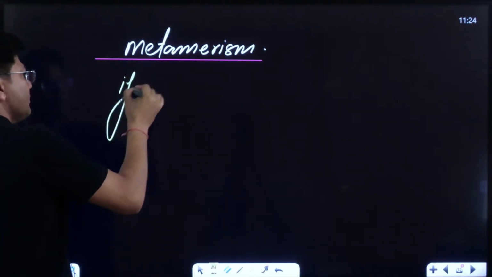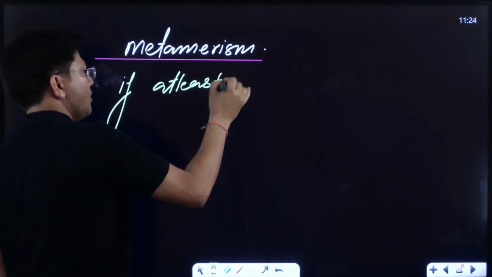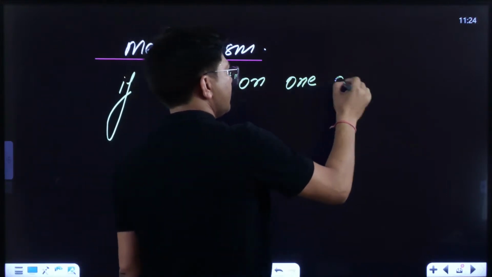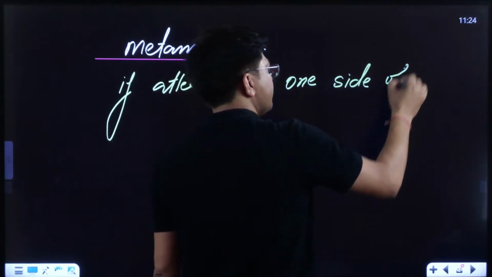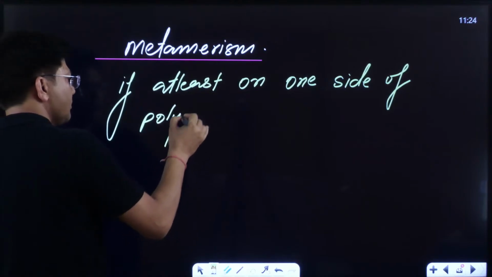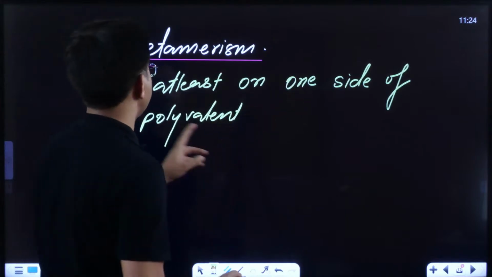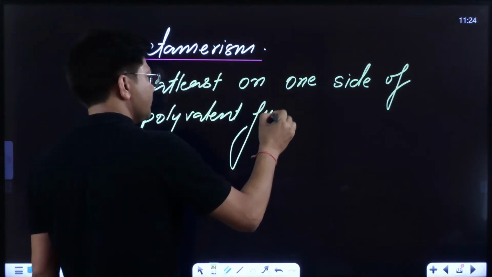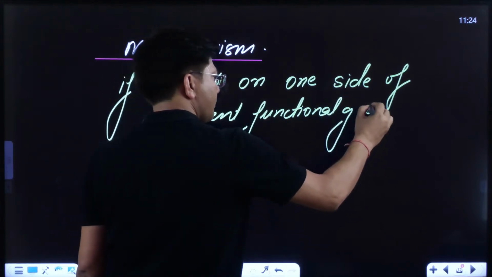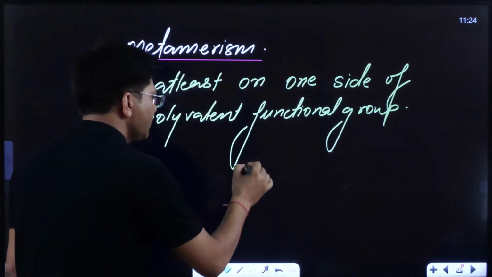If at least on one side of a polyvalent functional group, the alkyl group is changed. What I'm saying?